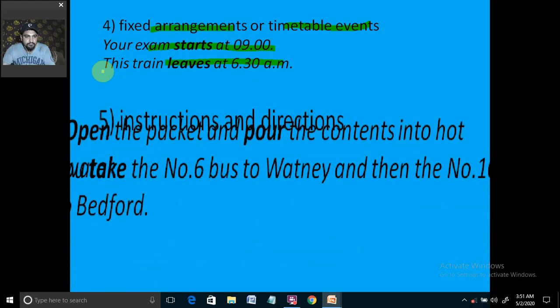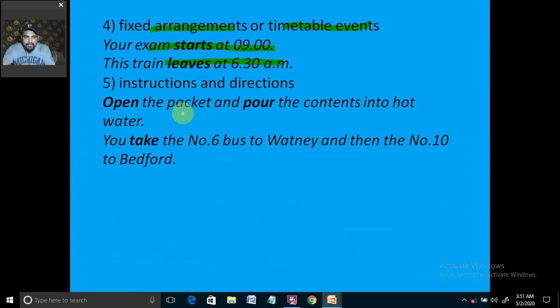Now the fifth one is very important, because that is also good for the ones who are doing the listening test in IELTS, because instructions and directions are told there too. Open the packet, pour the content into the hot water. Open the packet is an imperative sentence somehow, but the verb is to be seen. We cannot say here "opens the packet".